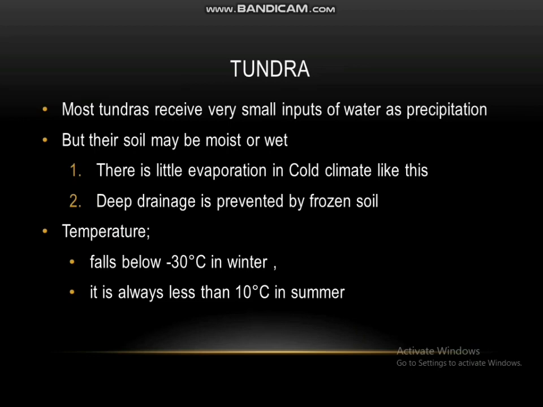Why is that? That's because there is little evaporation in cold climates like this, and deep drainage is prevented by frozen soil. The temperature of these biomes falls below -30 Celsius degrees in winter, and is always less than 10 Celsius degrees in the summer.